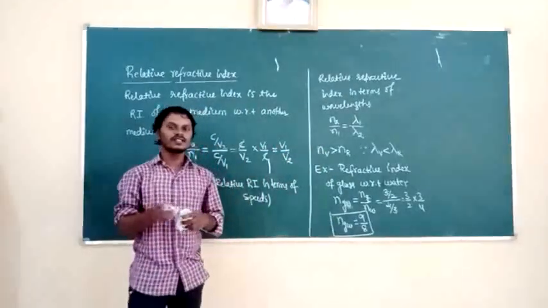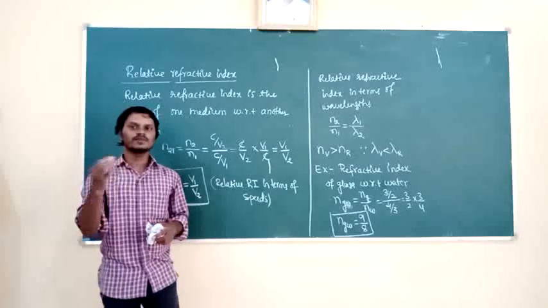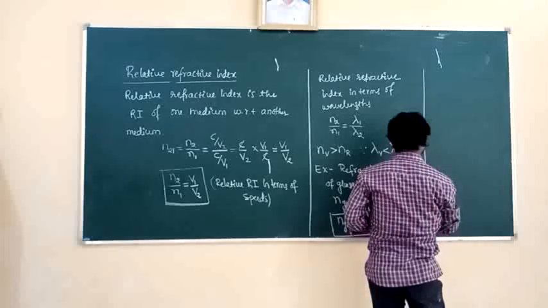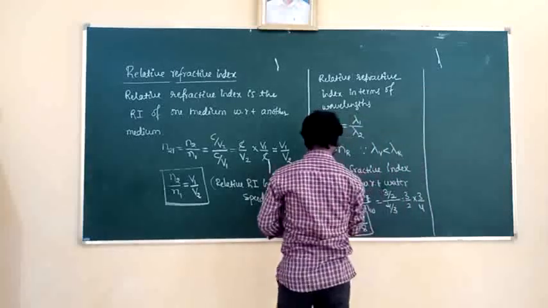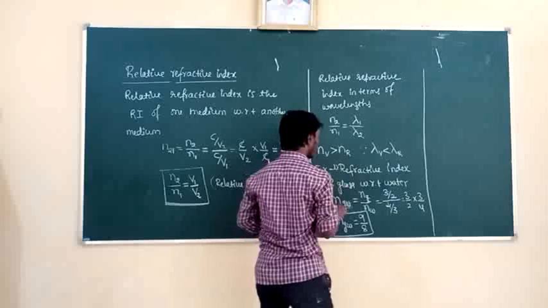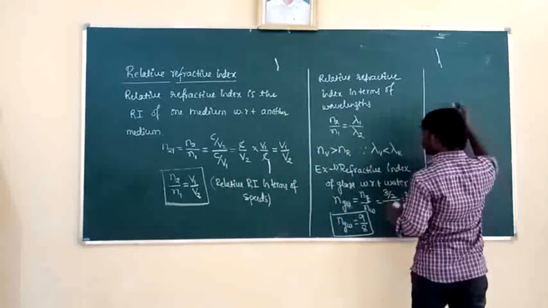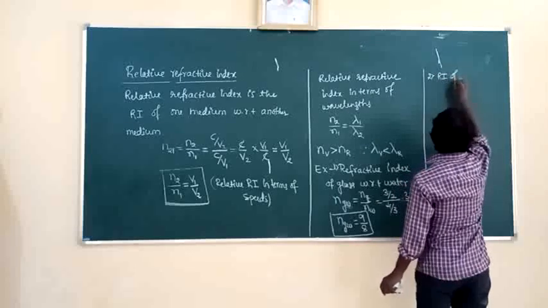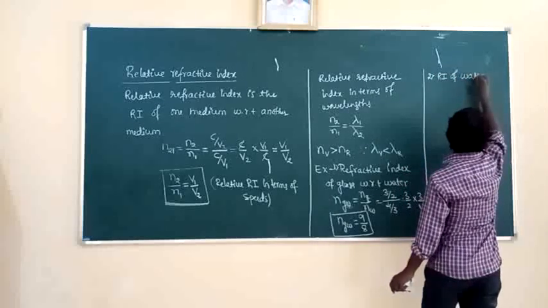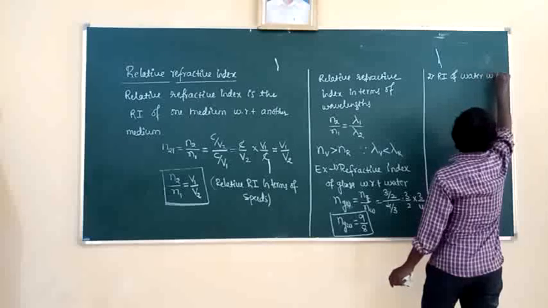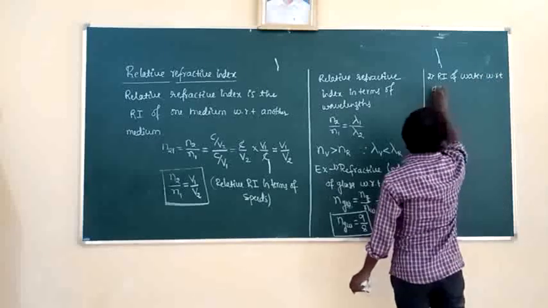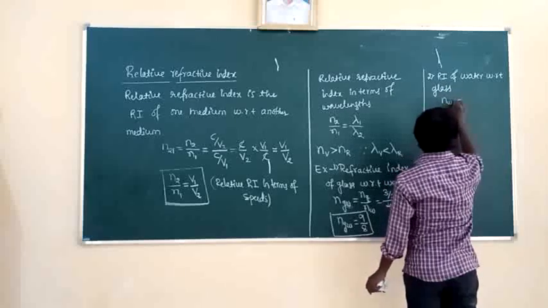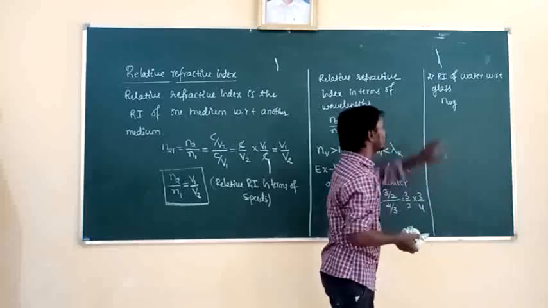Then what is the relative refractive index of water with respect to glass? That is NWG. How to read this one?